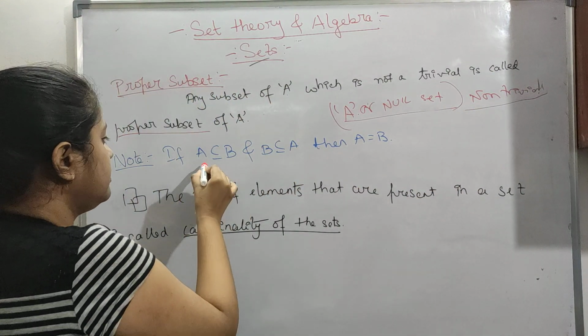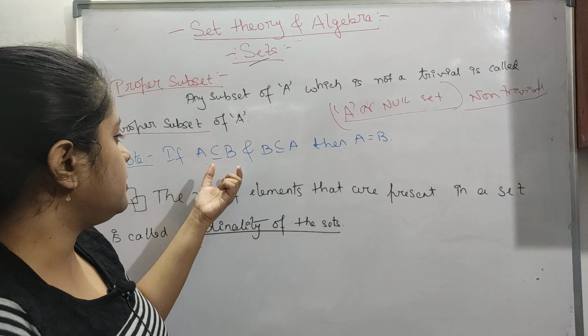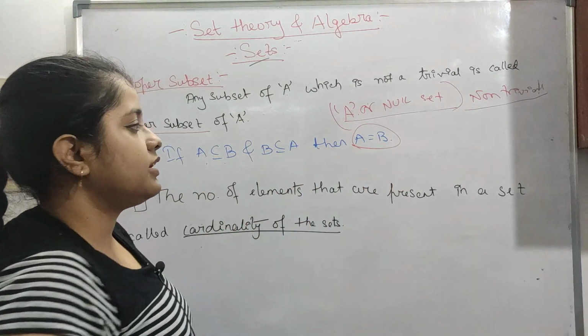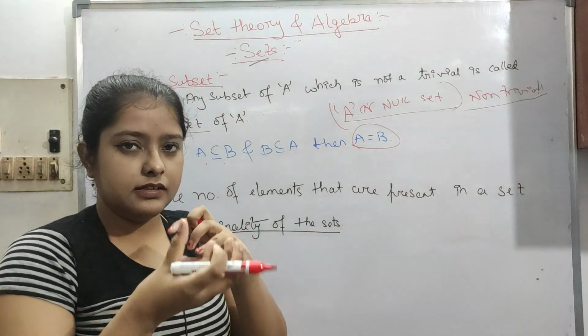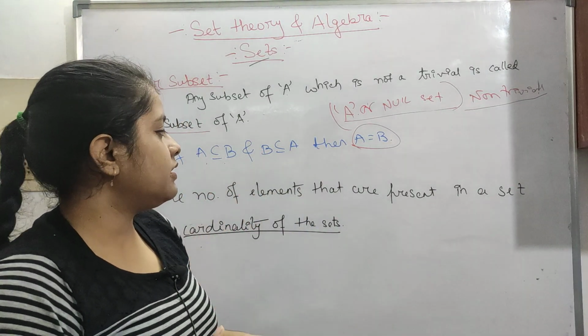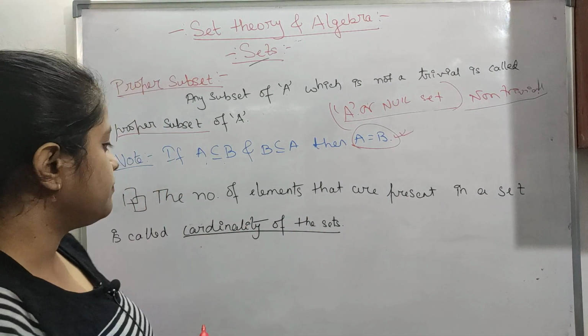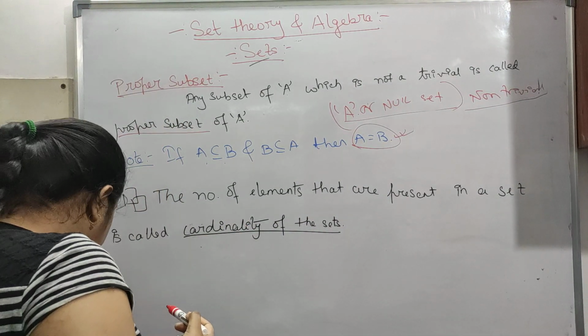So here is a point: if A is a subset of B and B is a subset of A, basically these two are the same. So it cannot be true that A is something lesser than B and B is something lesser than A. It can be true only when both the sets are equal. So this is a note.